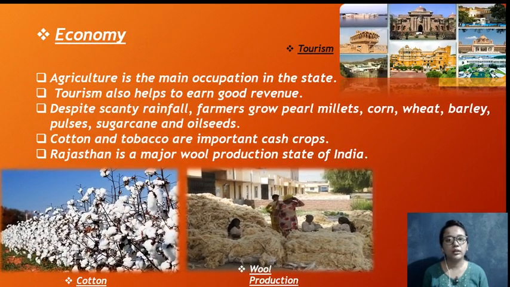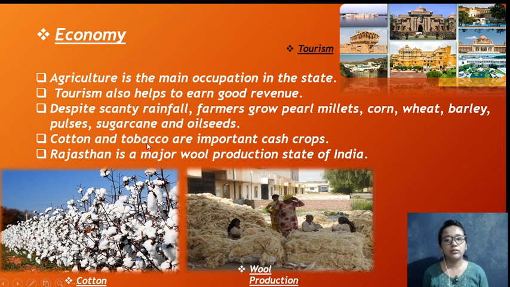Now let's talk about the economy. Agriculture is the main occupation in the state. The tourism also helps to earn good revenue. Despite scarce rainfall, farmers grow bajra, millets, corn, wheat and barley, pulses, sugarcane and oilseeds. Those are the things which the farmers grow with the rainfall.